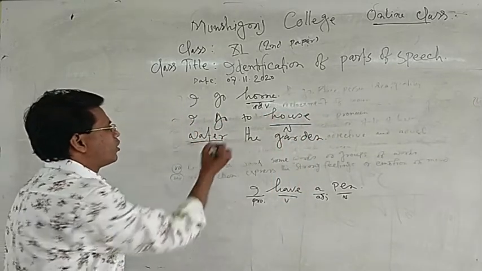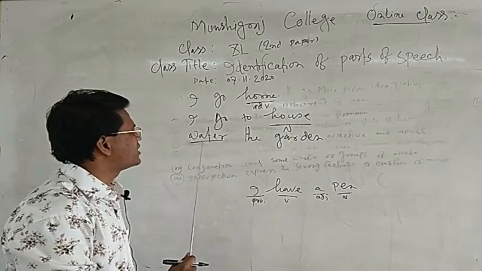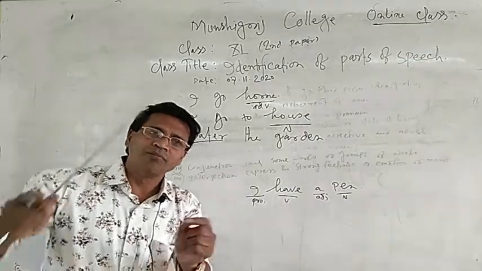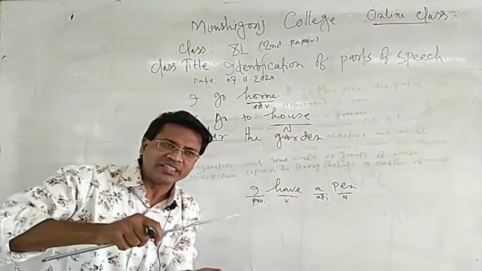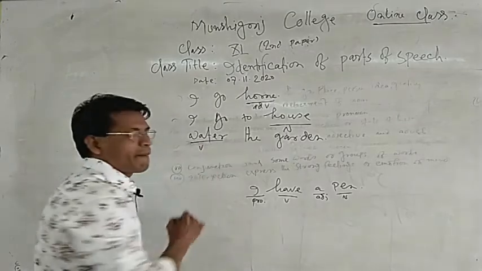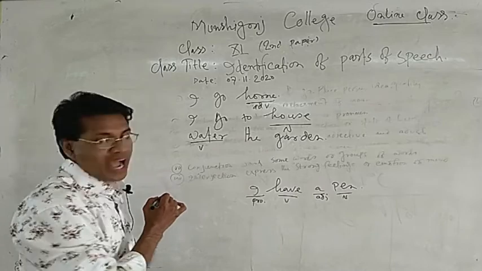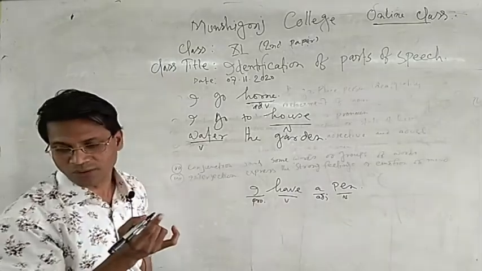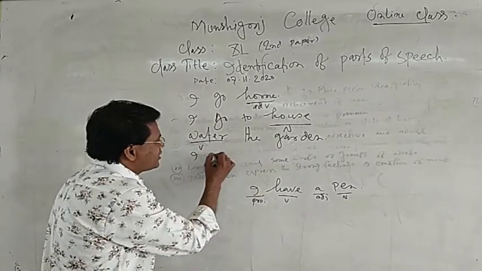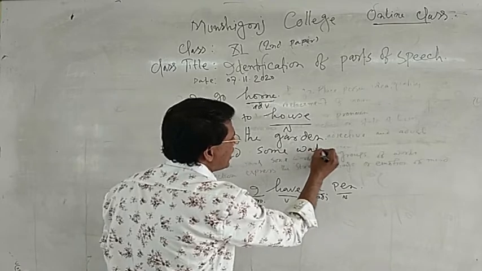Here the underlined word is water. What kind of part of speech is it, dear listener? Water the garden. That means pour water in the garden. So no doubt it's a verb. But in the next sentence, I will use the same word: I need some water.